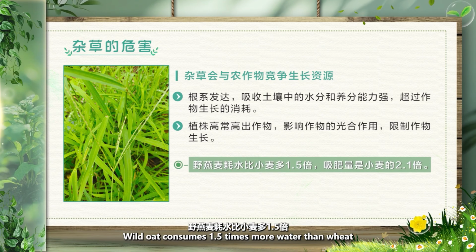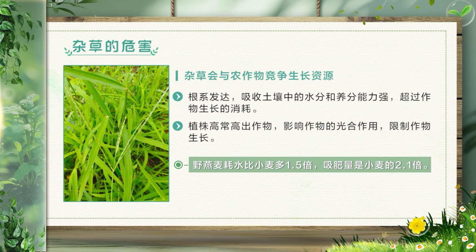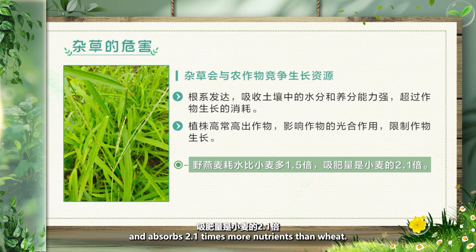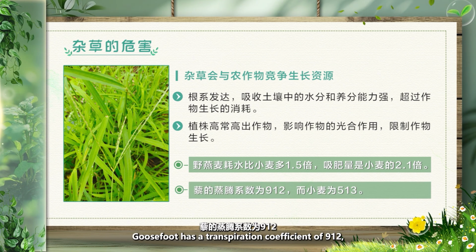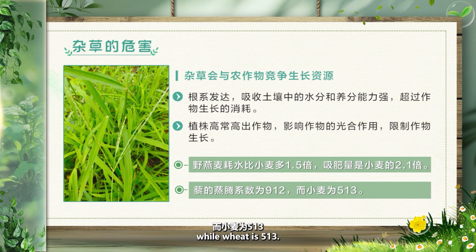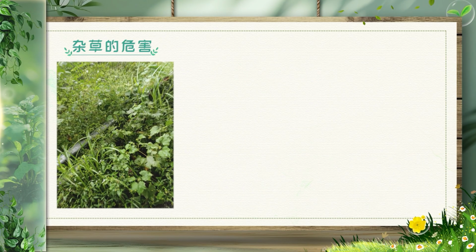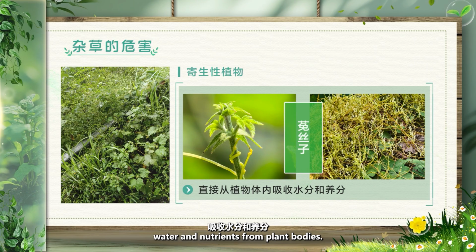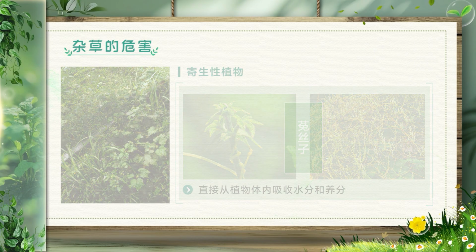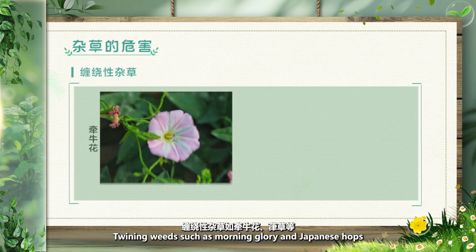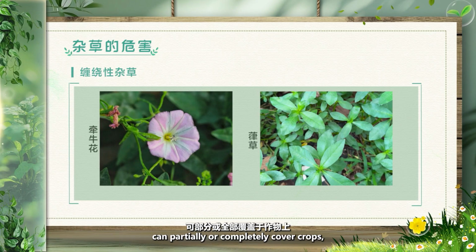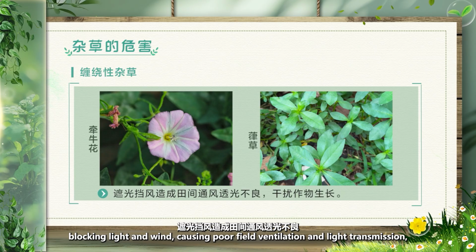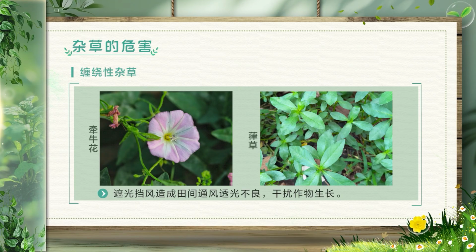Wild oat consumes 1.5 times more water than wheat and absorbs 2.1 times more nutrients than wheat. Goosefoot has a transpiration coefficient of 912, while wheat is 513. Some parasitic plants, such as dodder, directly absorb water and nutrients from plant bodies. Twining weeds, such as morning glory and Japanese hops, can partially or completely cover crops, blocking light and wind, causing poor field ventilation and light transmission, disrupting crop growth.